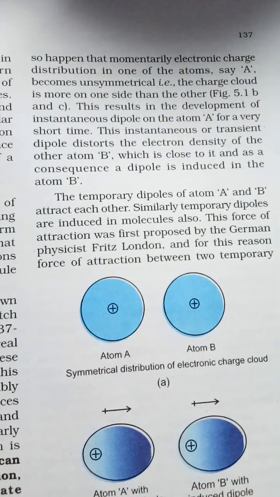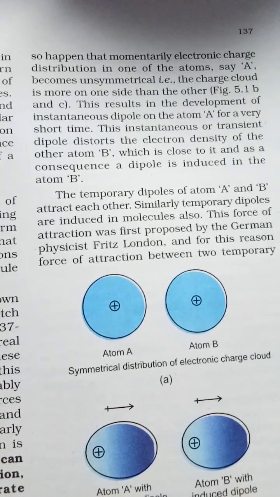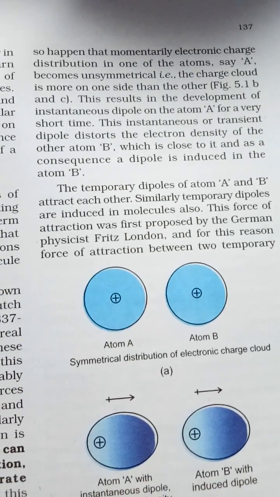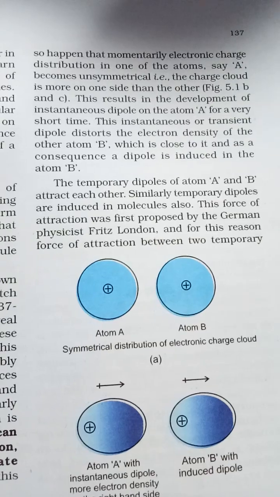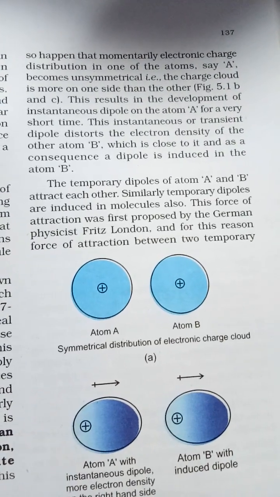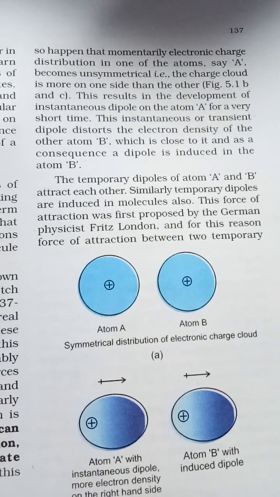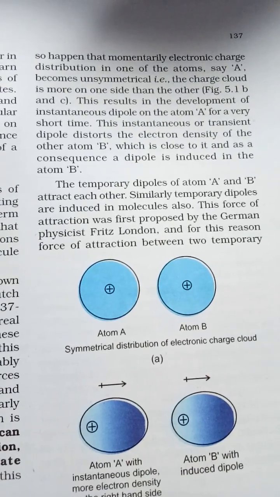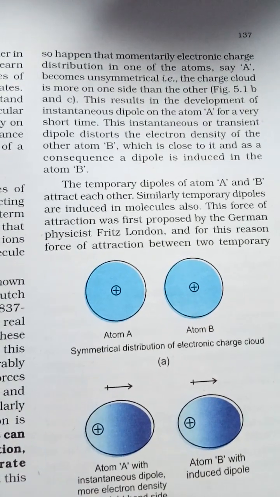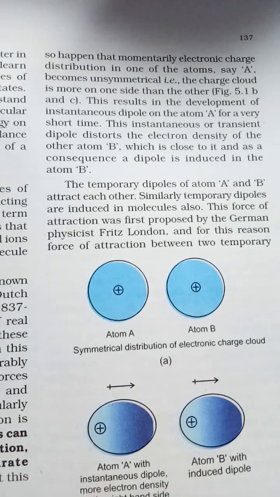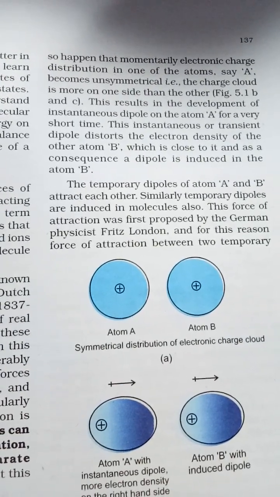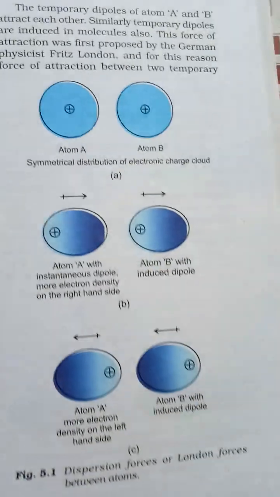This results in the development of an instantaneous dipole on atom A for a very short time. This instantaneous or transient dipole affects the electron density of the other atom B, which is close to it, and as a consequence a dipole is induced in atom B.